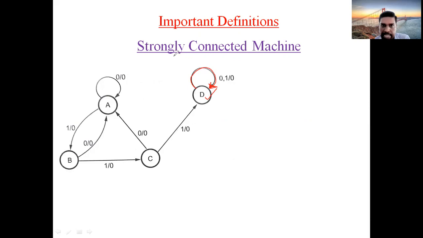And the third one is SCM, strongly connected machine. The circuit or machine which doesn't consist of any terminal state. Your circuit should not consist of any terminal state. In that condition only, you can call it an SCM. Okay, be careful remembering this. Okay, next.